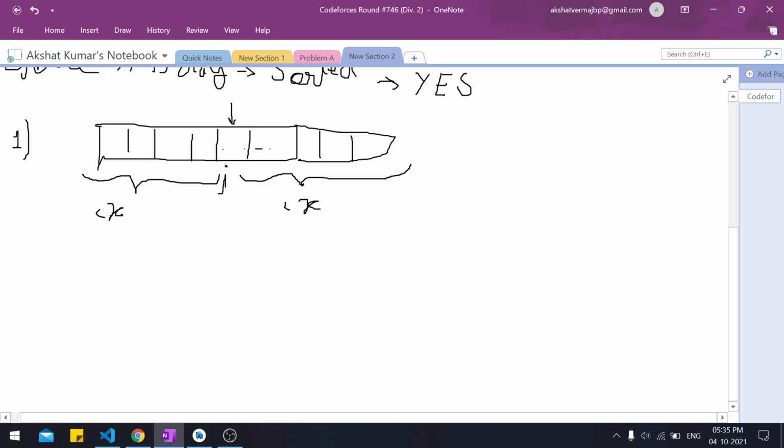So can we even move this element? Can you think of a way to move it? No, there is no way we could move this element. Even if we choose the last index as j, we can't swap ai and aj, because the difference between them is less than x. Similarly, the same goes with the left part. So what we calculated from here is that this index i is stagnant. We can't really move this one.